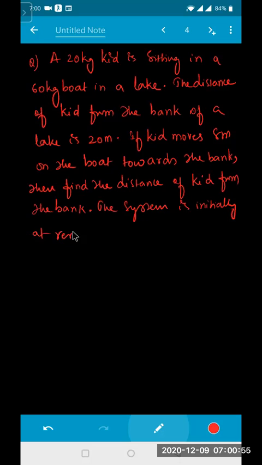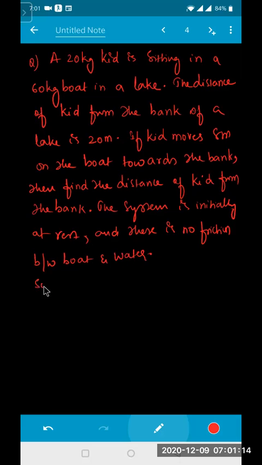So try to understand the terminology of the question better. And there is no friction between the boat and water. A 20 kg kid is sitting in a 60 kg boat in a lake. The distance of the kid from the bank of the lake is 20 meter. If the kid moves 8 meter on the boat towards the bank, then find the distance of the kid from the bank. The system is initially at rest and there is no friction between the boat and the water.